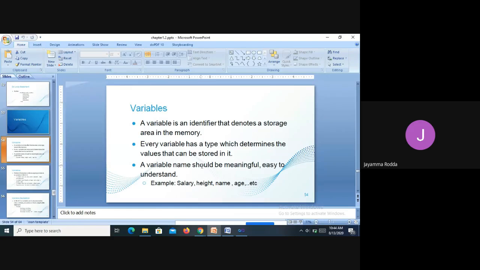Here, salary: as soon as you see that, you will identify that it must be an employee's or a person's salary, nothing but income. Height can be the height of a person or the height of a wall. Name can be the name of a person, a dog, or an item.